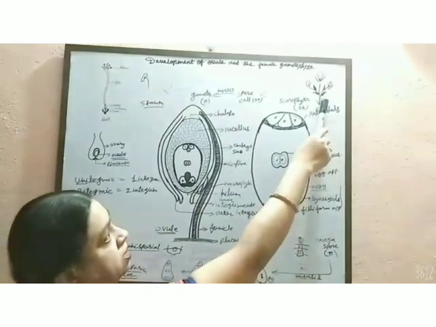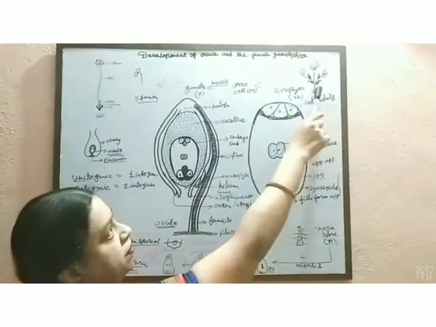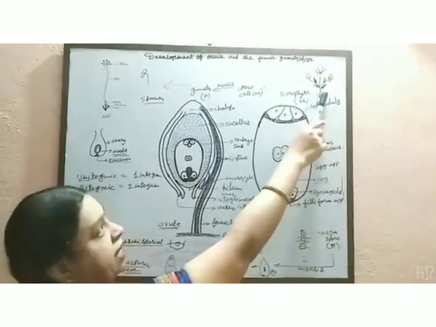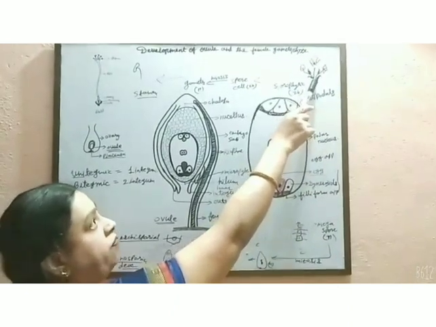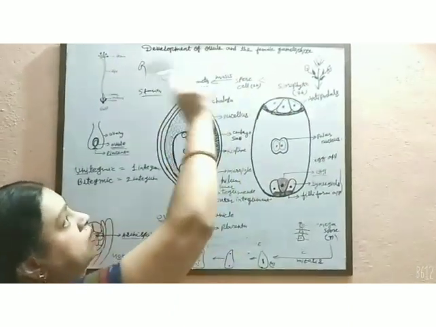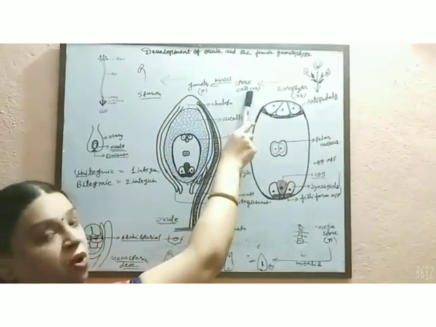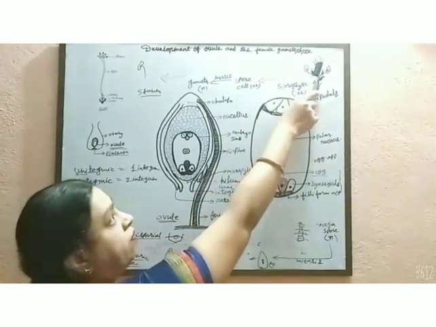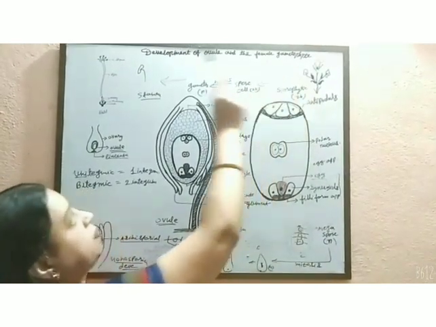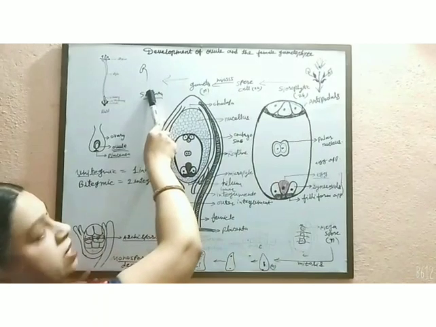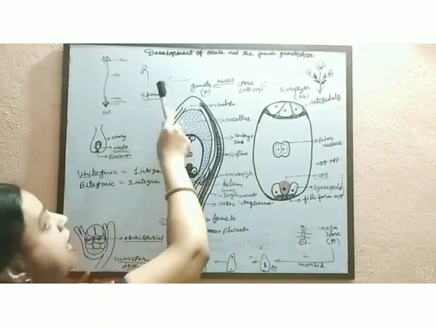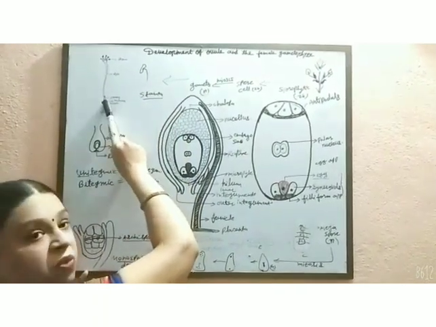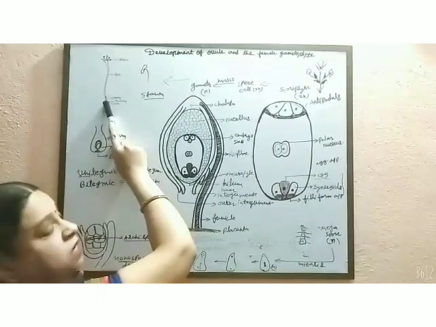The sporogenous tissue is present in the angiosperm plant. The plant is sporophytic. This sporophytic plant produces spore cells in the reproductive organ, which is a flower. In the flower, the male reproductive organ is the stamen, in which microsporogenesis takes place, and in the pistil, the megasporogenesis takes place.